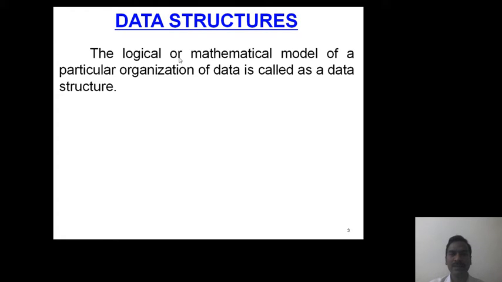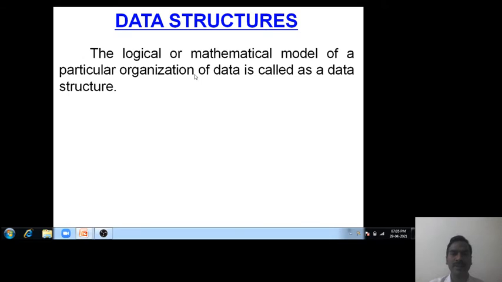Now remember this one: a logical or mathematical model of a particular organization of data is called a data structure. Here organization of data refers to the way of arrangement. Here the data is arranged logically and with a mathematical model.